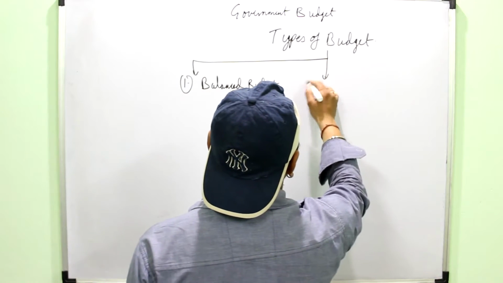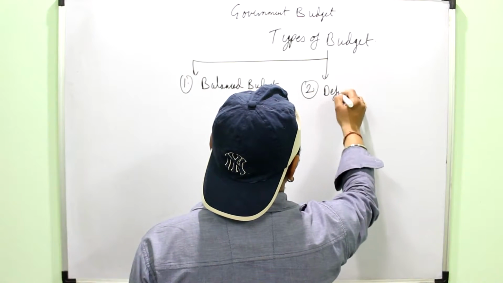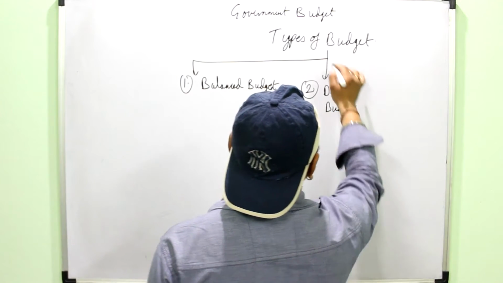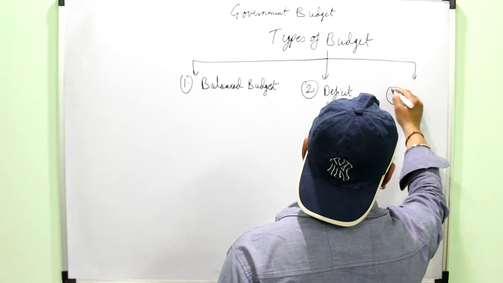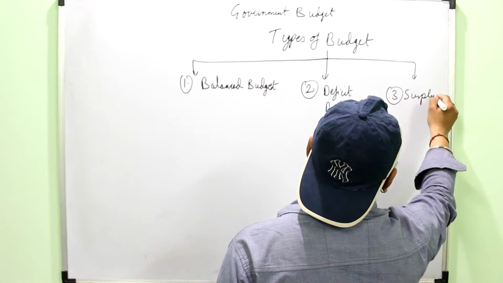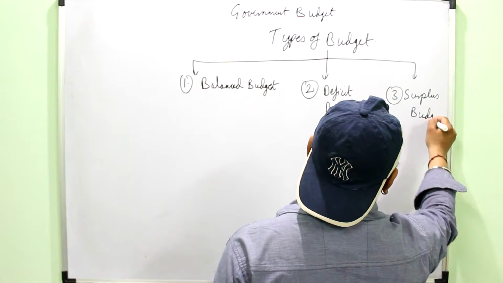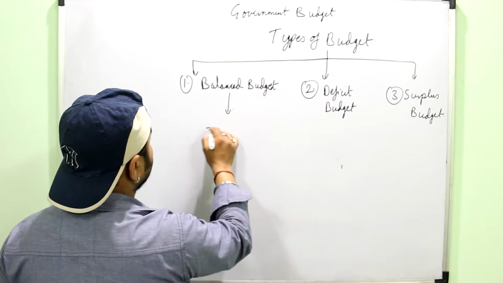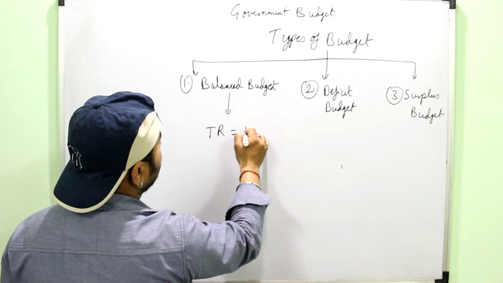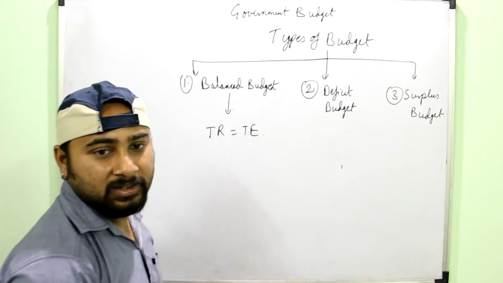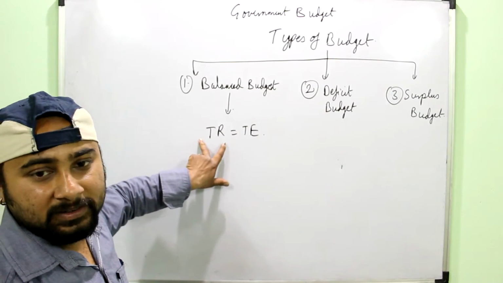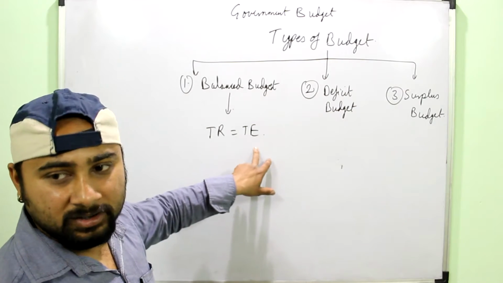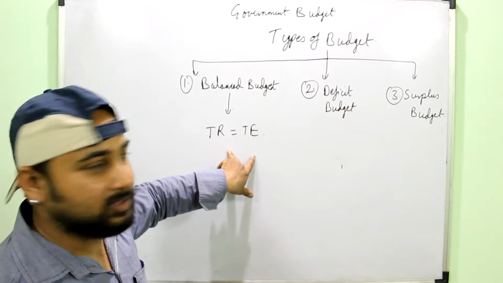Then we can have a deficit budget. And then we can have a surplus budget. Balanced budget means when the total receipt is equal to total expenditure. The amount of money received by the government from the economy is equal to the amount of expenditure done by the government in the economy. Neither is there shortage nor is there excess.